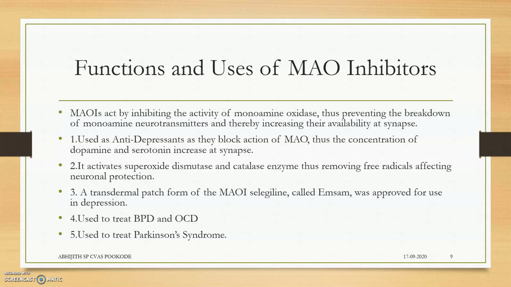Actually, this is monoamine oxidase. It acts on and activates superoxide dismutase. So what does superoxide dismutase do? It catalyzes the free radicals and provides cytoprotective activity. Now, a transdermal patch form of selegiline, called EMSAM, was approved for use in depression in America, and now even in India they are using selegiline patches. It is used to treat BPD and OCD, that is bipolar disorder and obsessive compulsive disorder, and to treat Parkinson's syndrome.